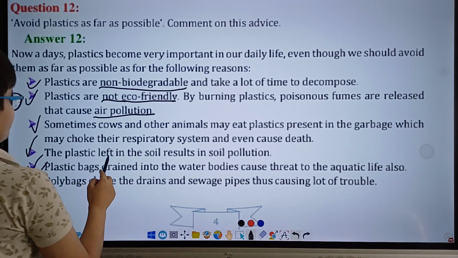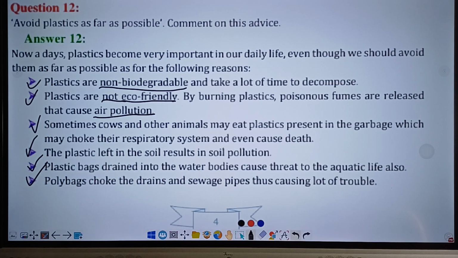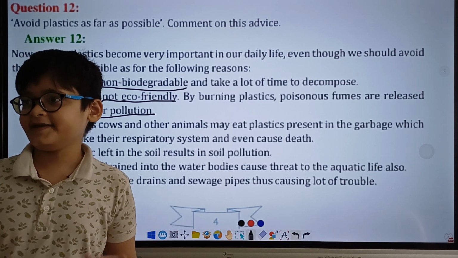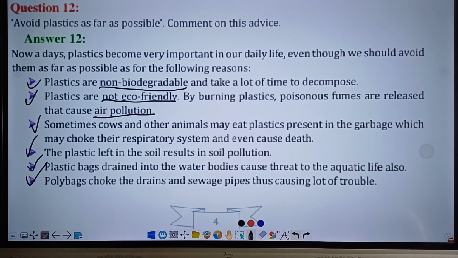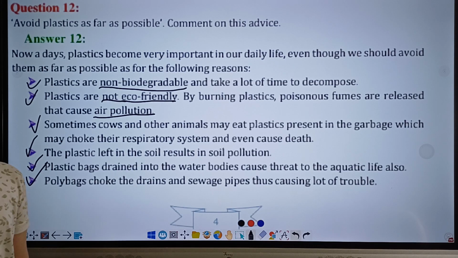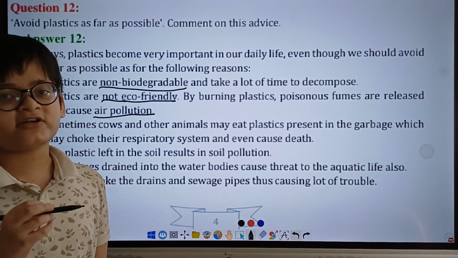Now, the plastic left in the soil results in soil pollution. Since a lot of us also throw plastics in fields and in playgrounds, this causes soil pollution, which reduces the yield of crops. And then another point, plastic bags drained into the water bodies cause threat to aquatic life also. Because just like cows may choke their respiratory systems by eating plastics, aquatic animals may also choke by eating these plastics. Other than that, throwing plastics in water bodies also causes water pollution.